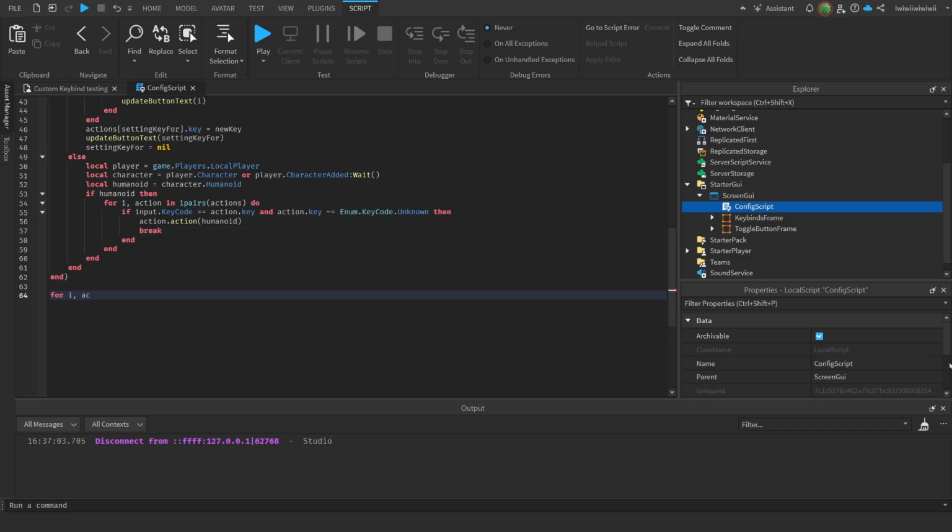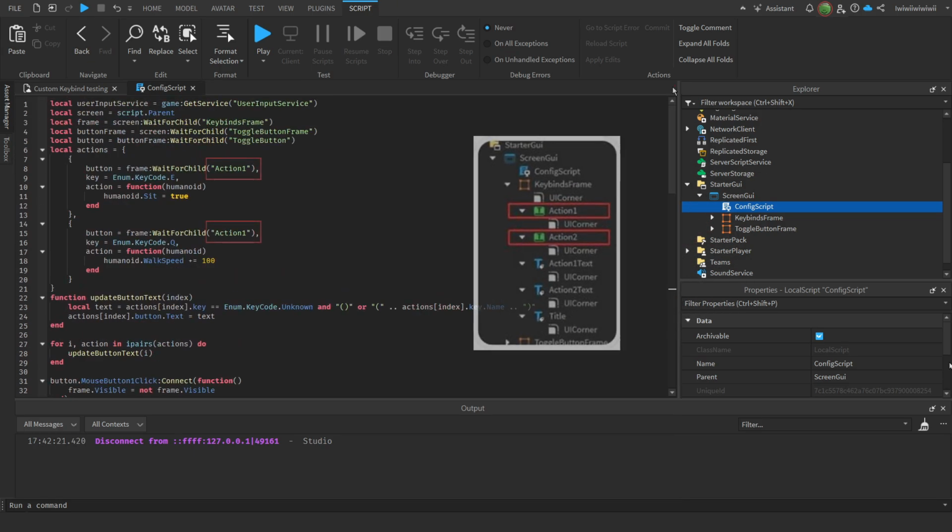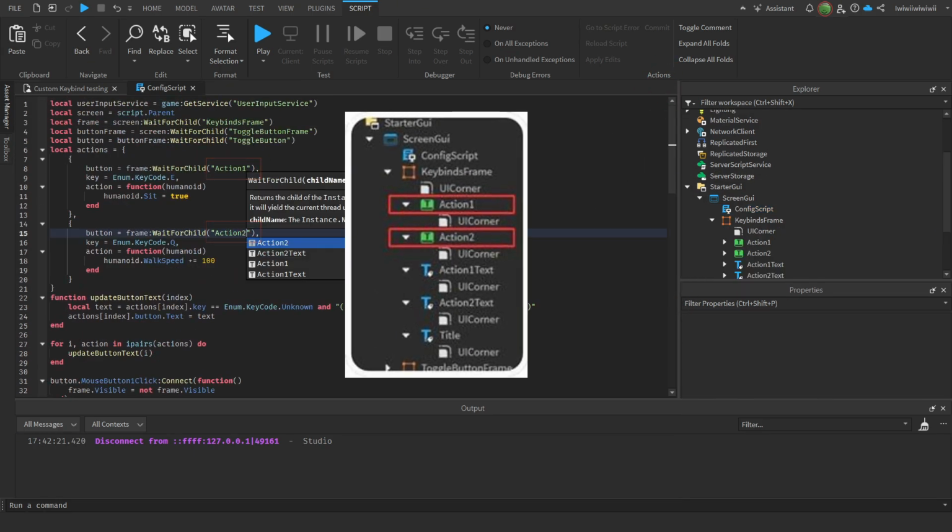Make one last loop that goes through the actions and make another function that detects if one of the action buttons got clicked, and inside, set setting key to the index and set the text to whatever you like. And now we're done. But I forgot to rename the reference for the button on the script that I copy and pasted earlier.